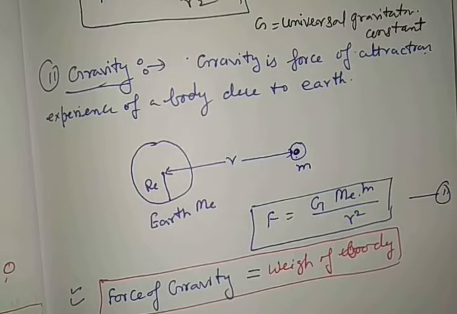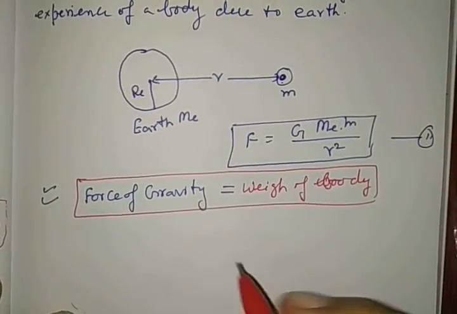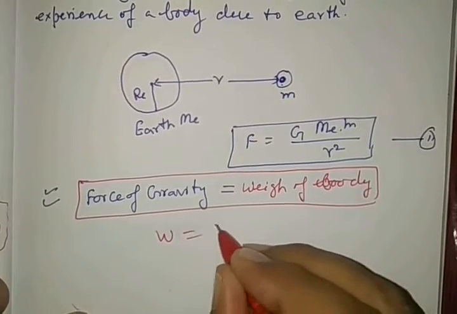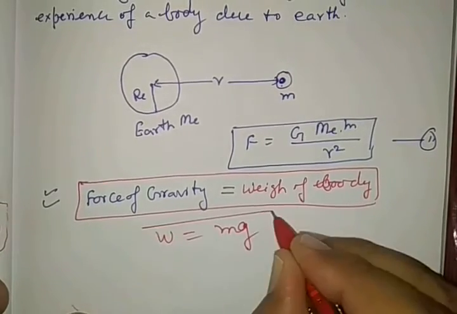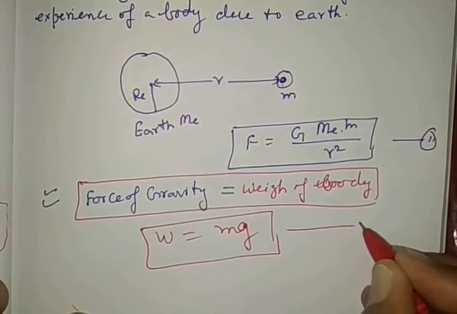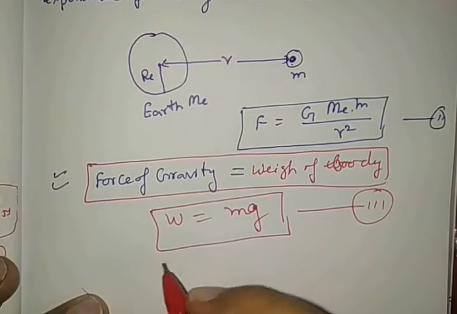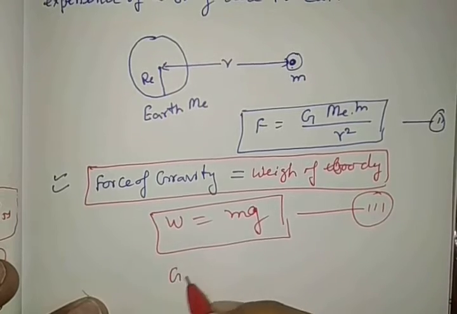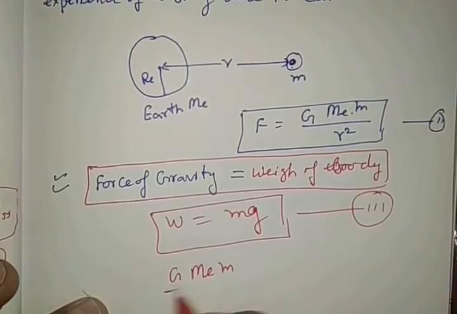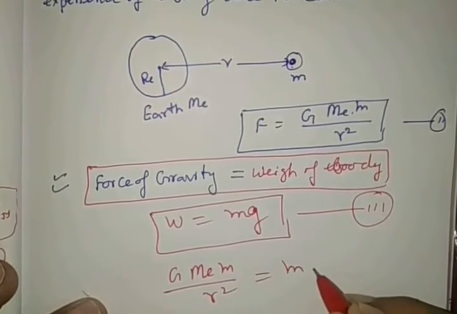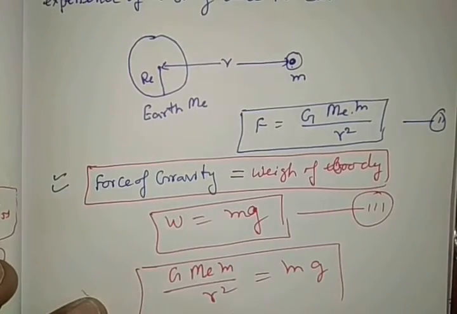Mathematically, the weight W is represented by mg, equation 3. In that condition, one may write G Me m by R square is equal to mg, the weight of a body.